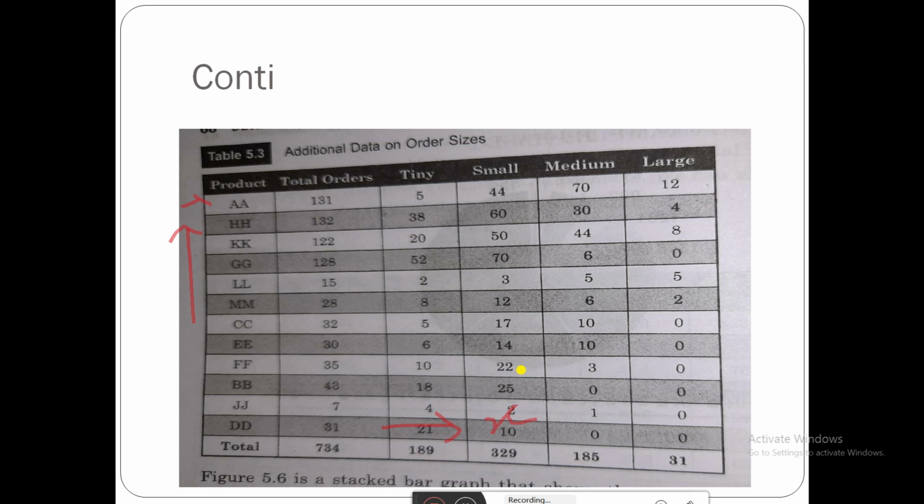Next, there is another graph here. This data is going to show the particular item, with tiny, small, medium, large size values for the particular type of the product. How do you show this one? Using the stacked graph. See, like this, the stacked graph will show tiny, small, medium, large. You have to use a stacked graph for the particular item. This is a particular item AAA. See, you have to use different graphs for the different types of data.